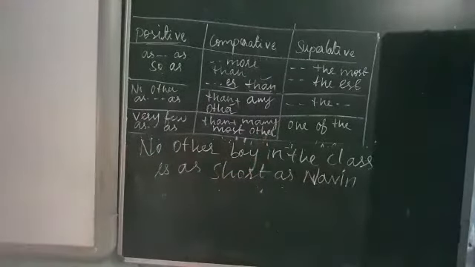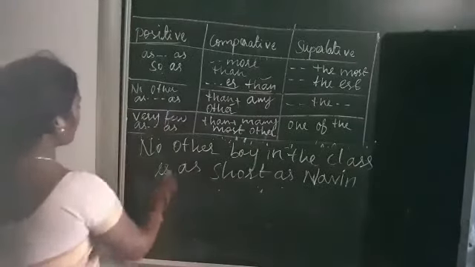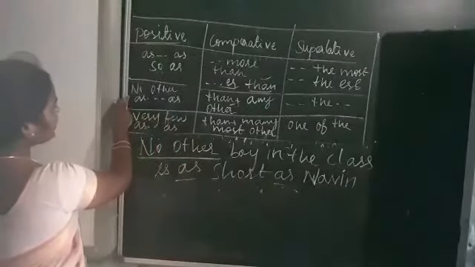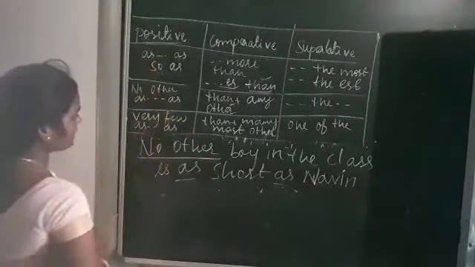So no other boy in the class is as short as Naveen. So in this sentence, positive degree, how do we identify? What is coming here? No other plus as, isn't it? So I used no other plus as. So these refer to positive degree.